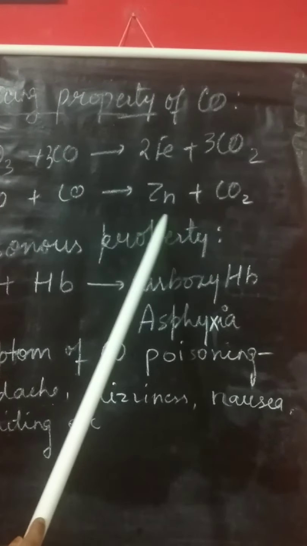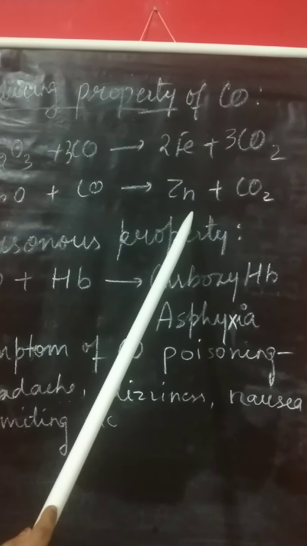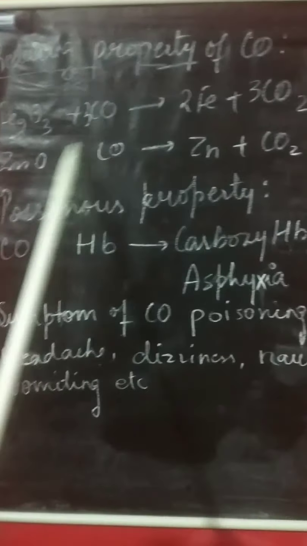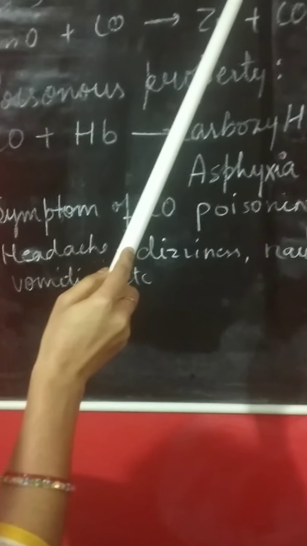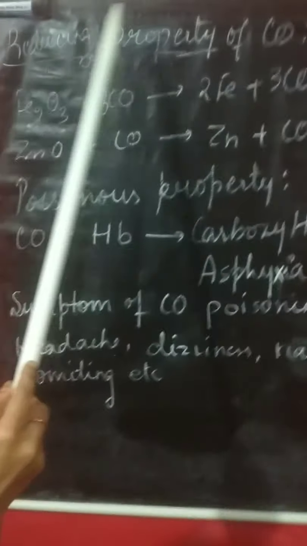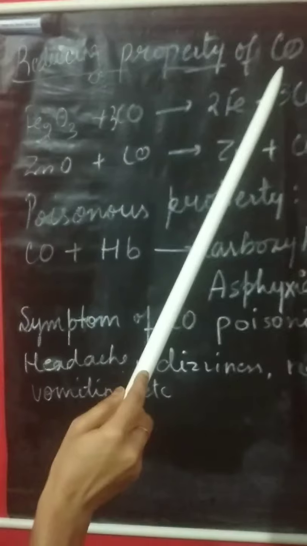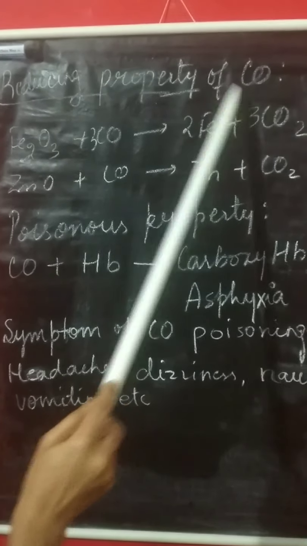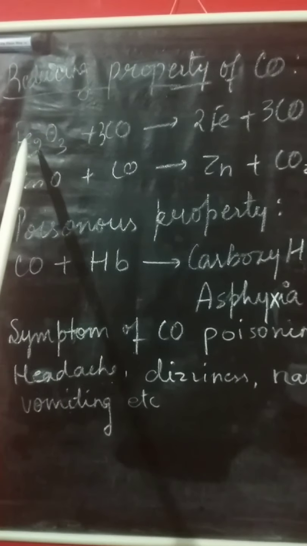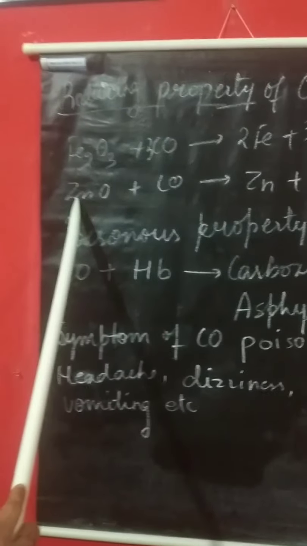This zinc is also a fresh metal. So you can say, just for purifying the metals from their oxides, we can use carbon monoxide, and this carbon monoxide has reducing property and it is a good reducing agent. Especially we can use it for three: iron, zinc and lead.